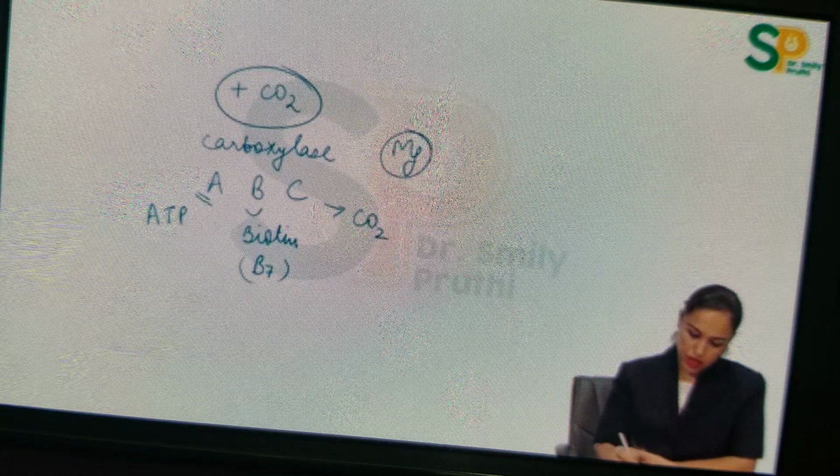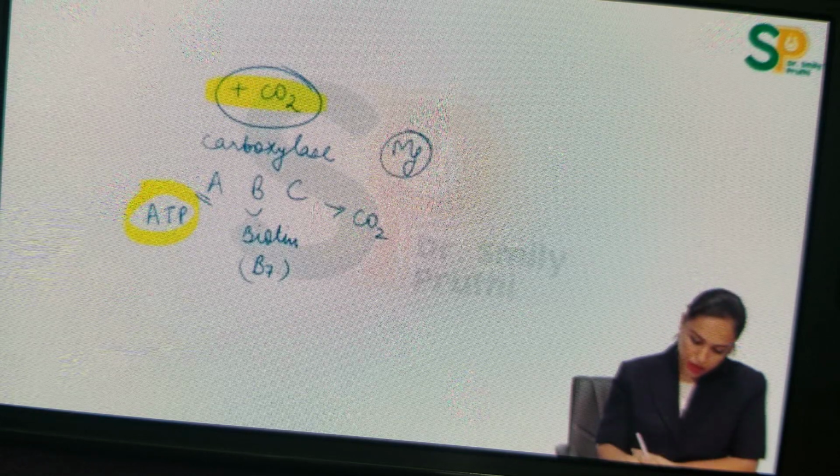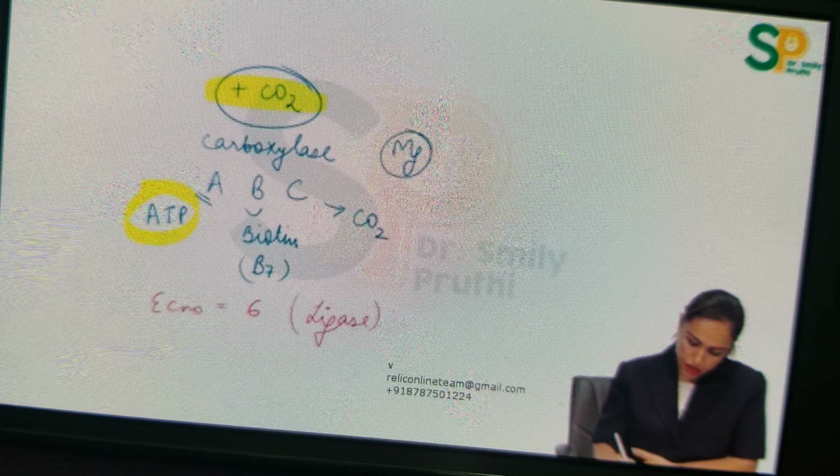What is the EC number of carboxylase? See, ATP is used and carbon dioxide is added and a bond is formed. Carbon is added in some compound. So the EC number will be 6 here, that is the ligase category, because ATP is used to make the bond.